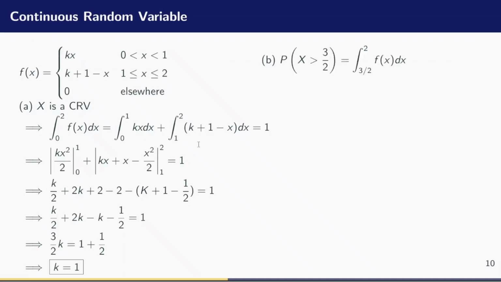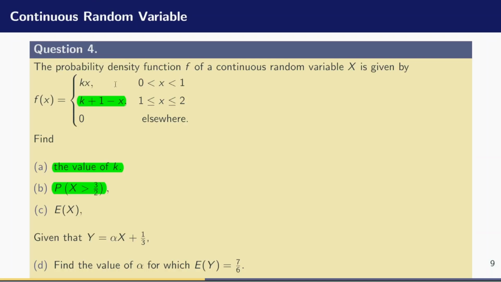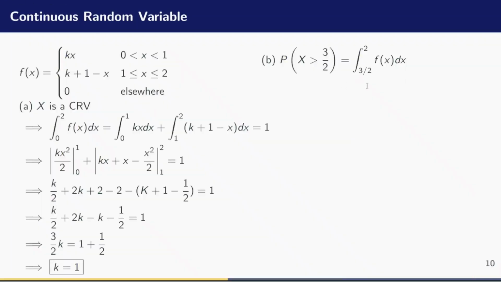All right, so let me go ahead. The probability of x strictly greater than 3 divided by 2 would just be equal to the integral from 3 over 2 to 2, like I explained, of the function f of x. And that function will only exist as k plus 1 minus x. We had solved and we had our value of k as 1. So 1 plus 1 gives me 2, so 2 minus x. So basically I'll be integrating 2 minus x with respect to x from 3 over 2 to 2.